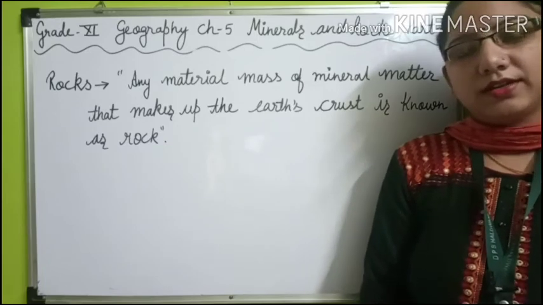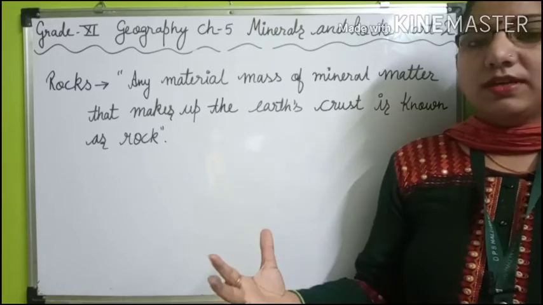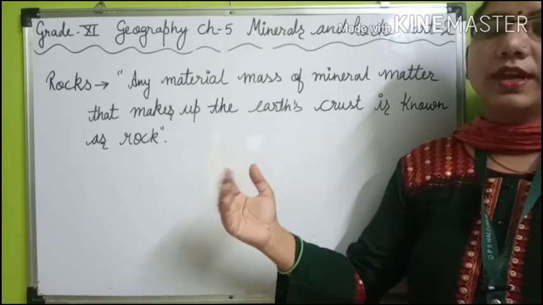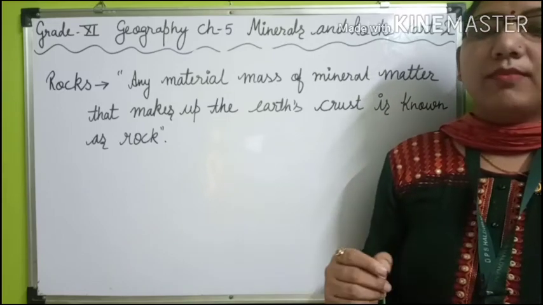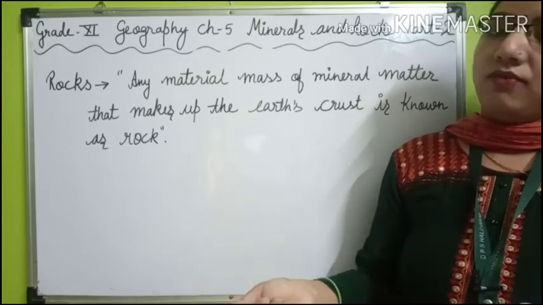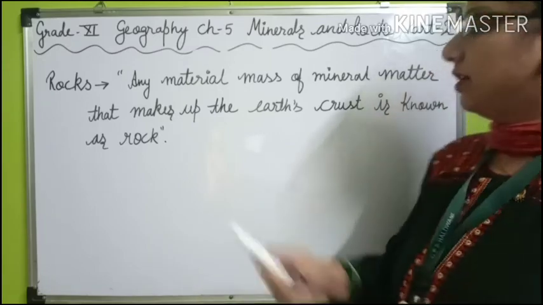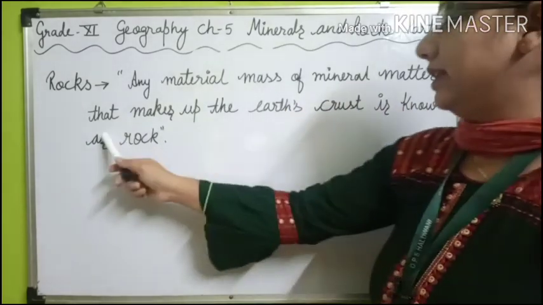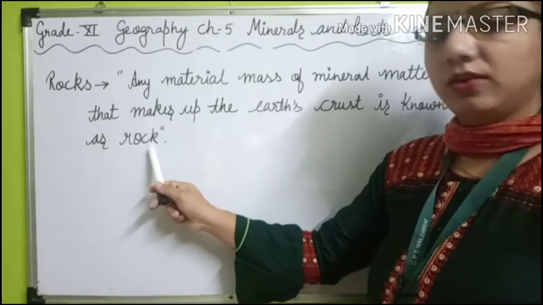So students, what are rocks? Rocks are made up of minerals. They are solid material of the Earth's crust and are formed of one or more than one mineral. Rock may be hard or soft. For example, granite is a hard rock, but soapstone is a soft rock. So, for a proper definition, we can say any mass of mineral matter that makes up the Earth's crust is known as rock.